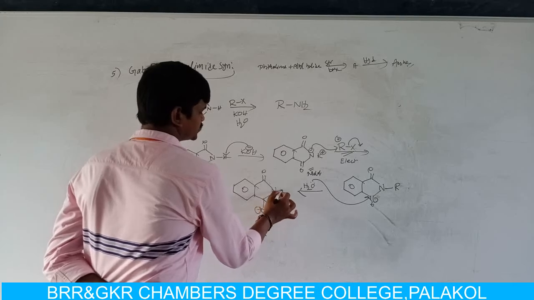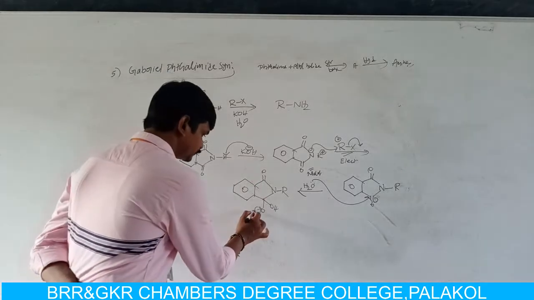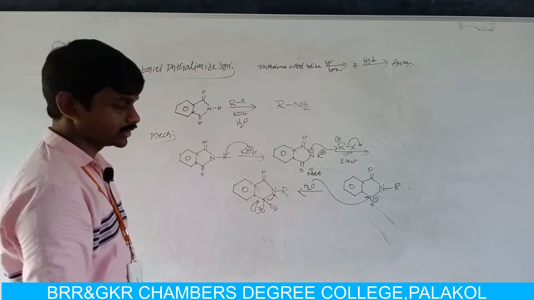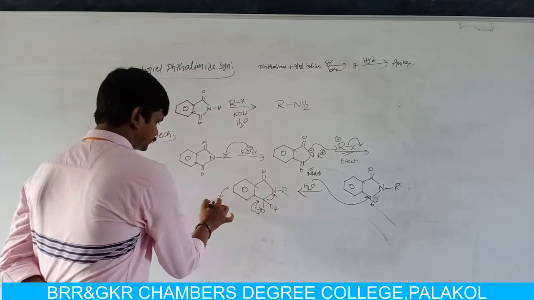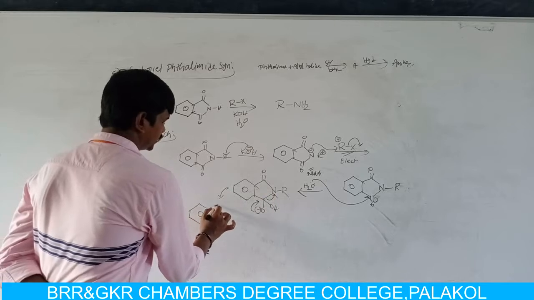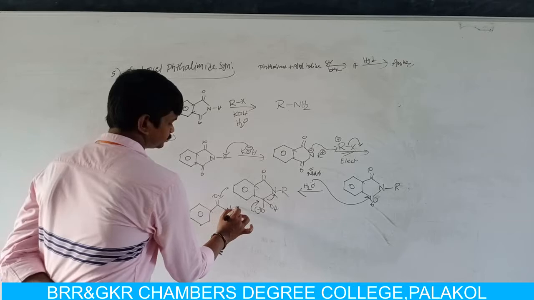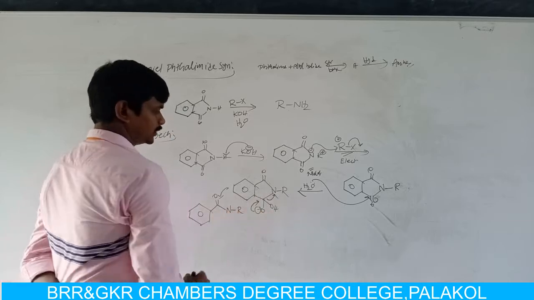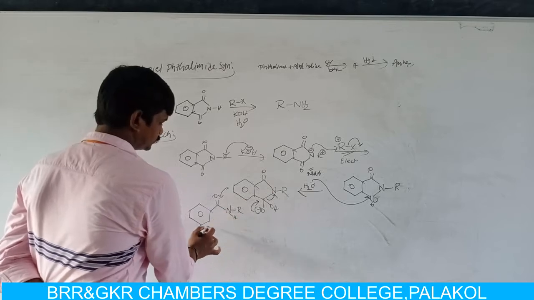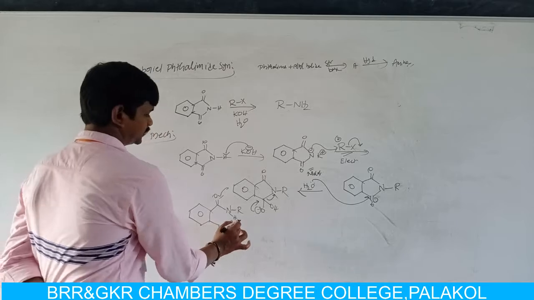Then the carbon-nitrogen single bond breaks towards the nitrogen atom, so the 5-membered ring is converted into an open chain system. The nitrogen has a negative charge and takes a proton from water, so we get a product like this.